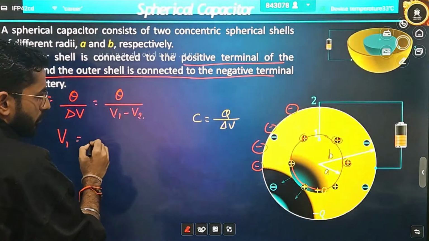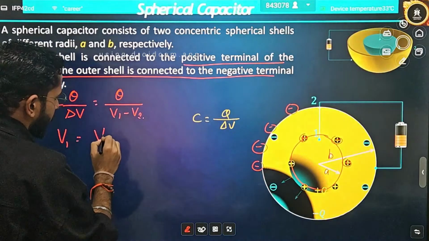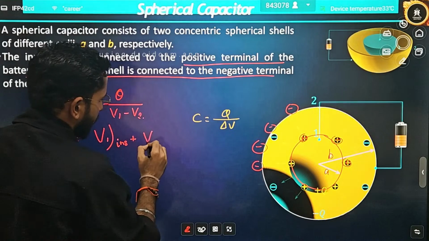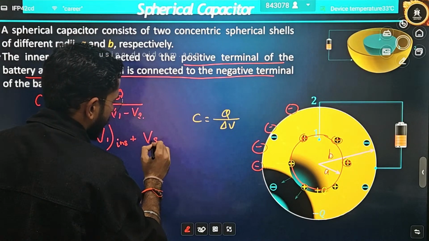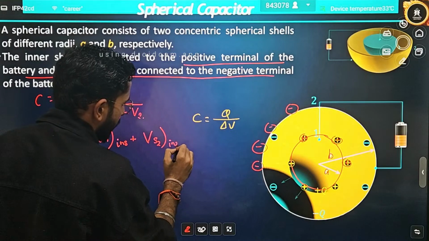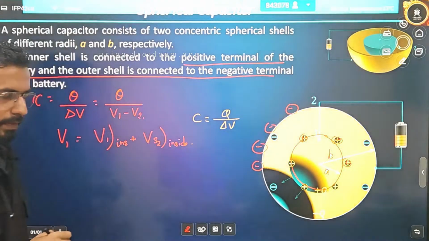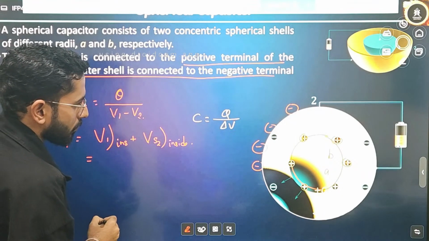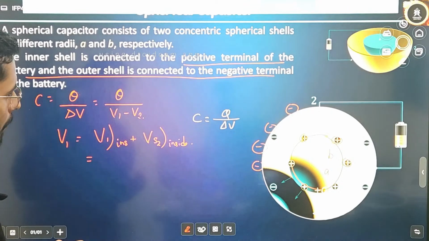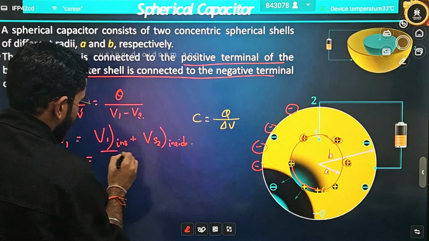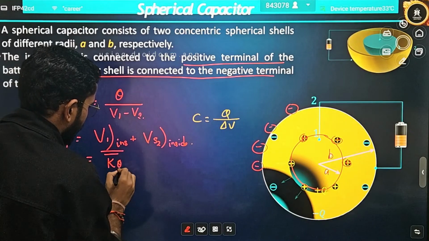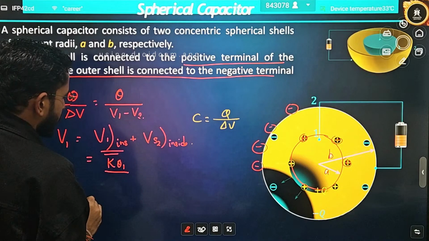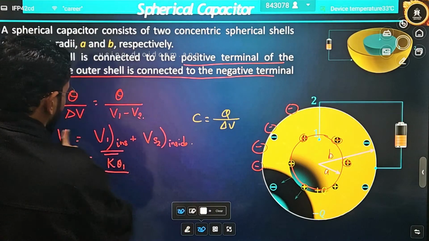I will write the potential due to surface 1, which is an inside point, plus the potential due to surface 2, which is again an inside point, correct? How will you write V1? V1 can be written as K Q1 divided by, simply write it directly now.